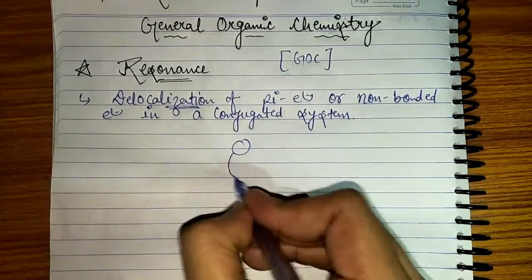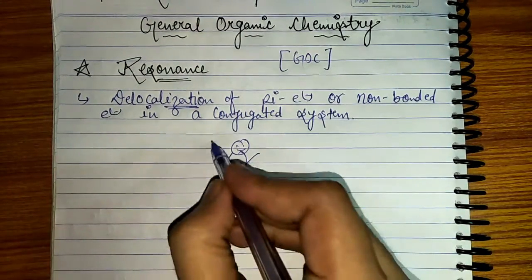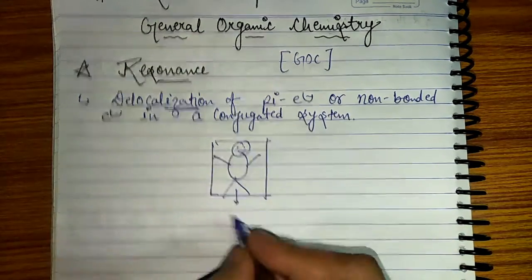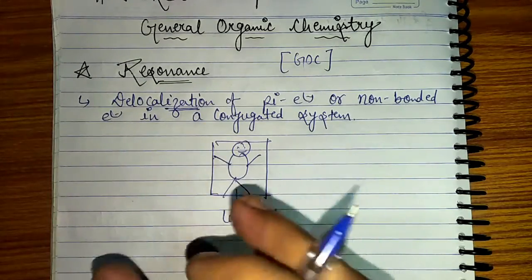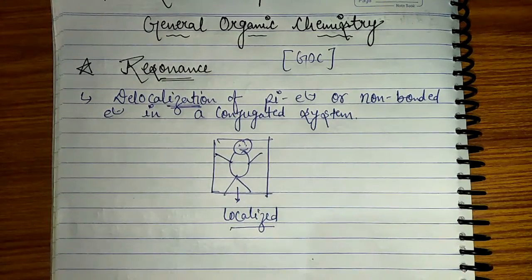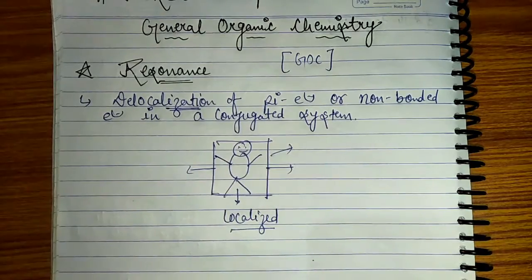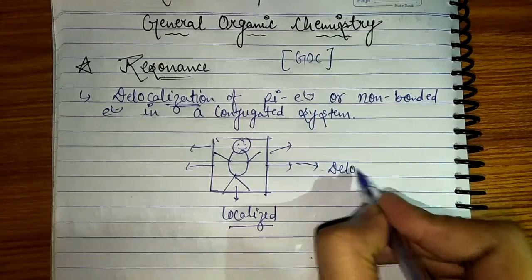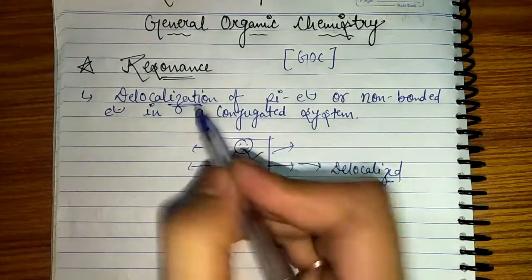Let's say we have a child. If we restrict its motion, then this guy is localized. Like if he is standing at its place and if he is not moving, then the term is called localized. And if he is moving here and there, creating problems, then this guy is called delocalized. So this is what I mean by delocalization.